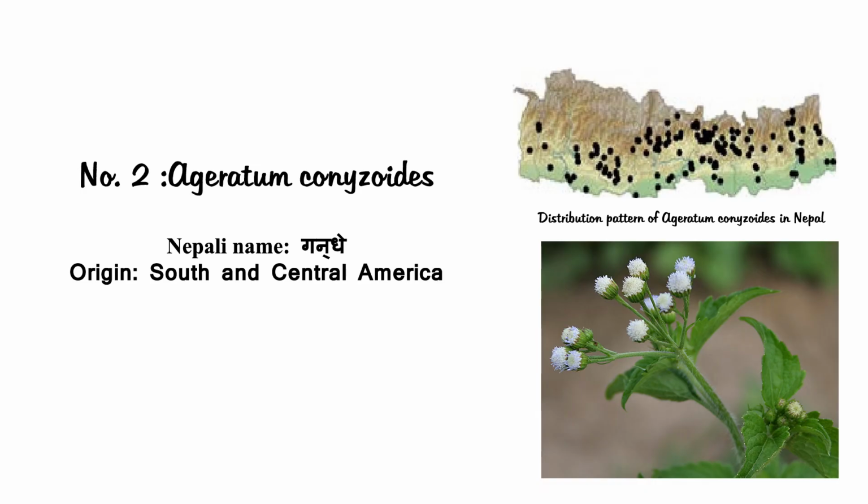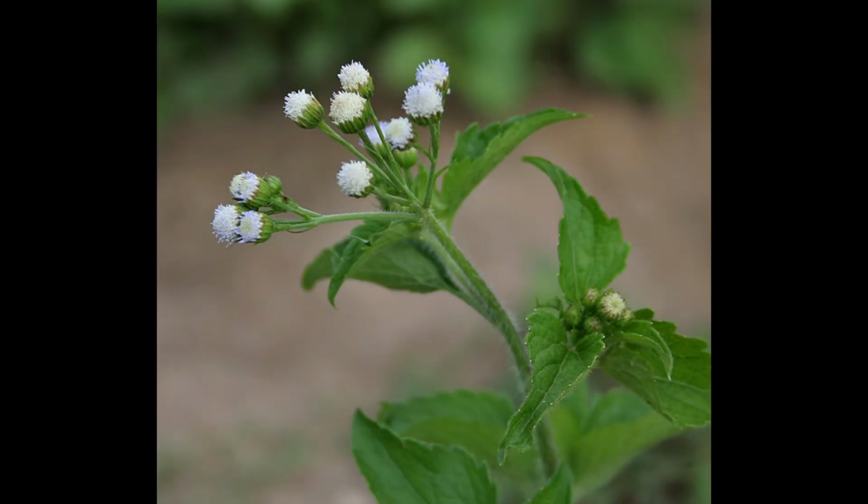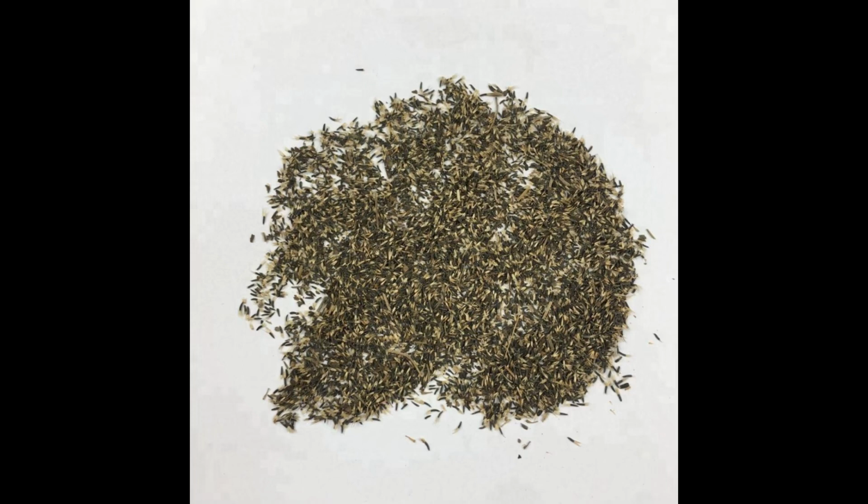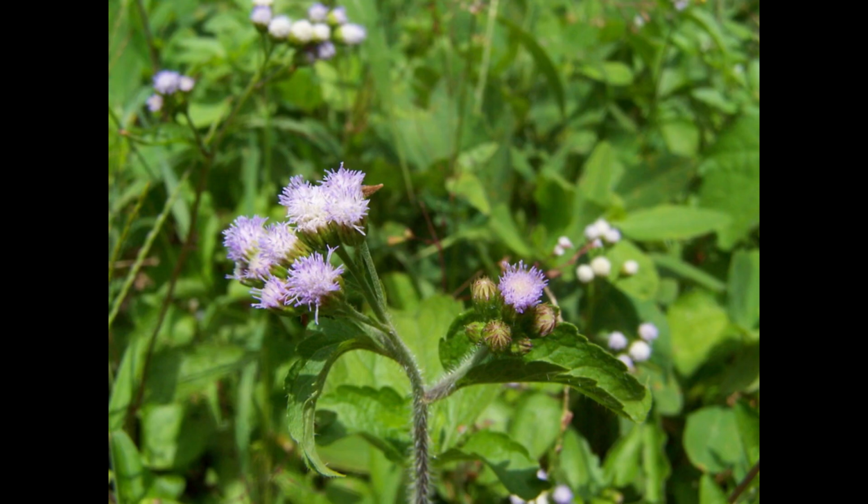Number 2, Ageratum conyzoides. Ageratum conyzoides has a wide range of morphological variations and thrives in a variety of diverse ecological environments. It is a problematic weed in pastures, agricultural fields, and other disturbed environments. Up to 40,000 seeds can be produced by a single mature plant, and these seeds are easily disseminated by wind, water, livestock, and wild animals, as well as on clothing and agricultural equipment.